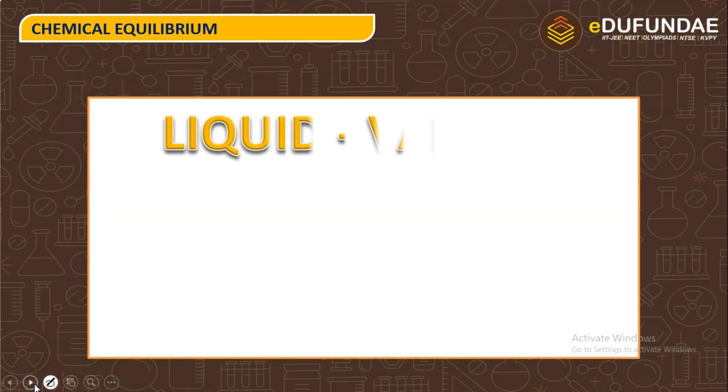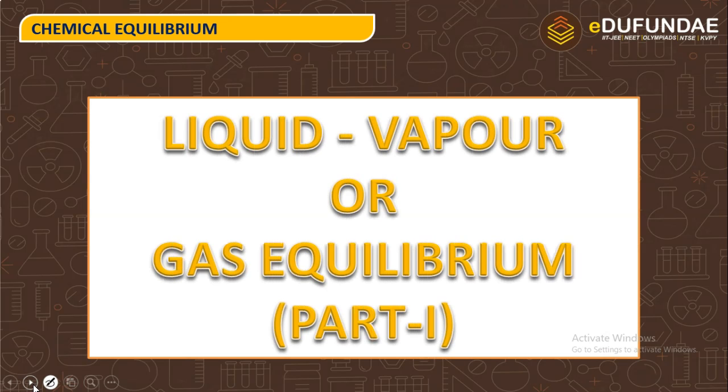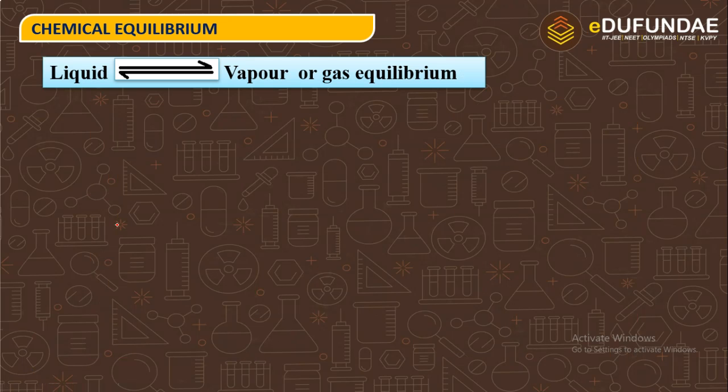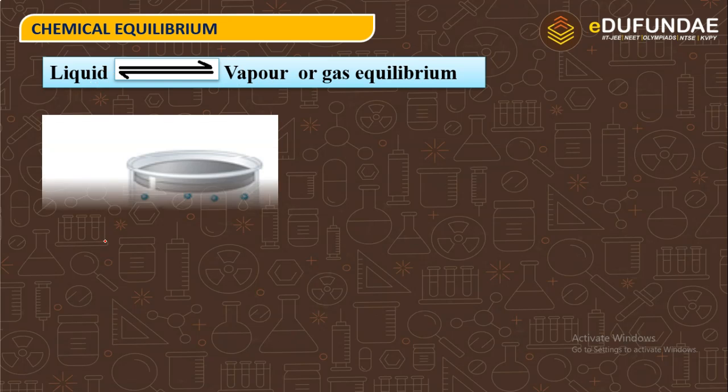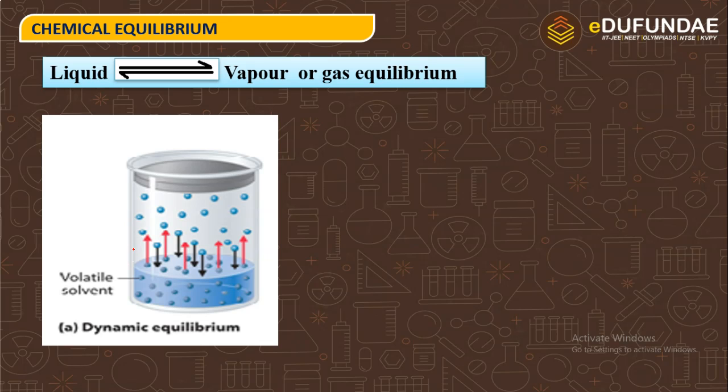Today we are discussing liquid and vapor equilibrium, or gas equilibrium. Firstly, we are discussing liquid to vapor or vapor to gas equilibrium. Suppose there is some beaker. In this a volatile solvent is there, and this blue dot is showing the vapor molecules of a solvent. This is a liquid form and this is a vapor form.